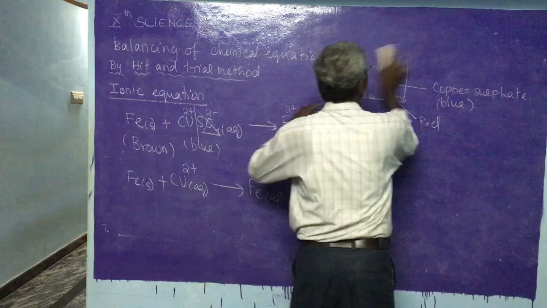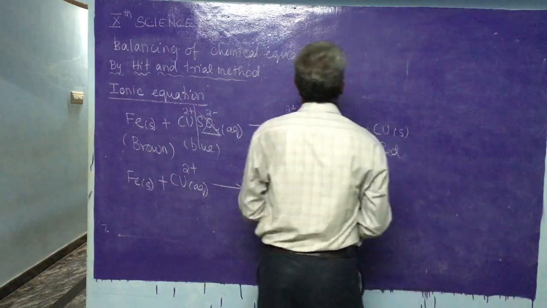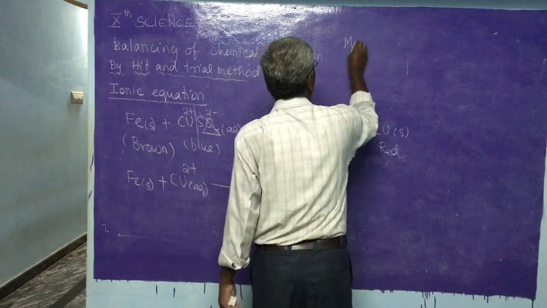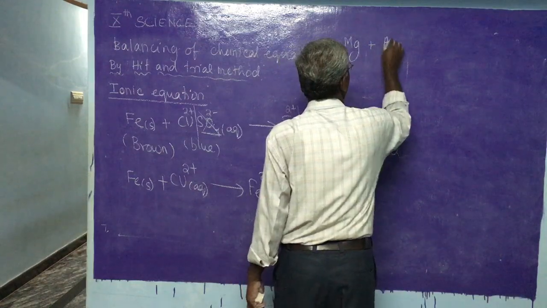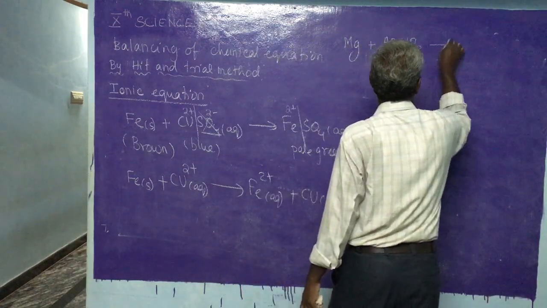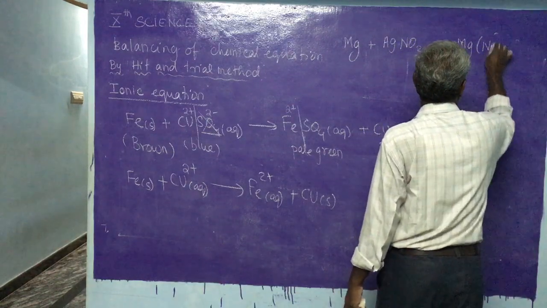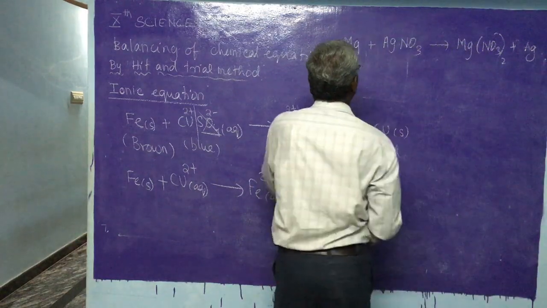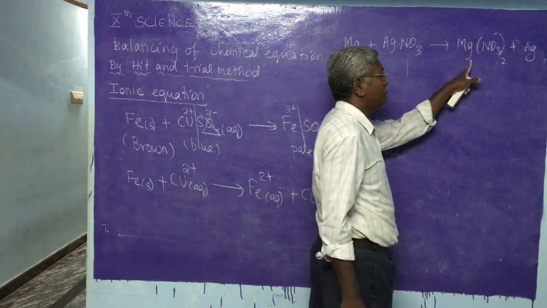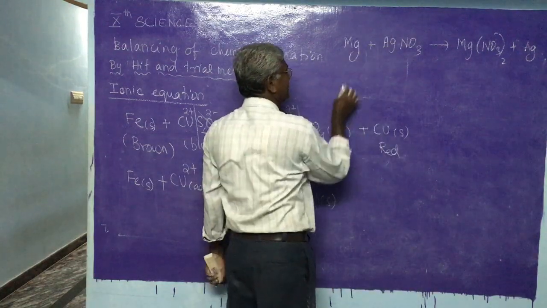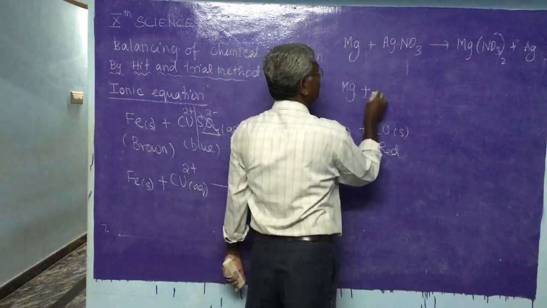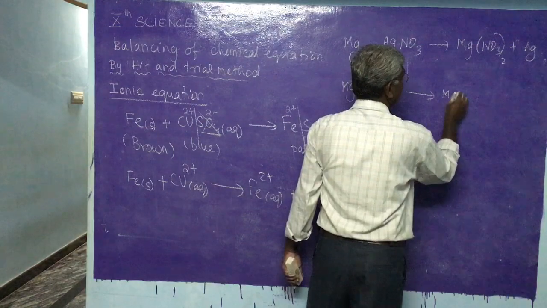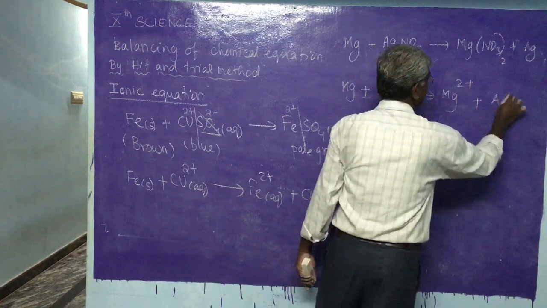Suppose, for example, Mg combines with AgNO3 and forms Mg(NO3)2 plus Ag. This is magnesium treated with silver nitrate forming magnesium nitrate and silver. The ionic equation here, I am writing, is Mg plus Ag+ gives Mg2+ and Ag.